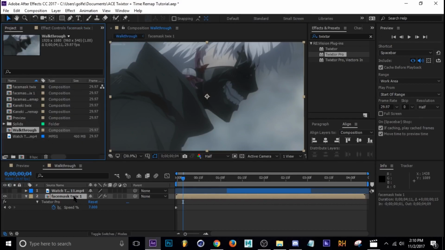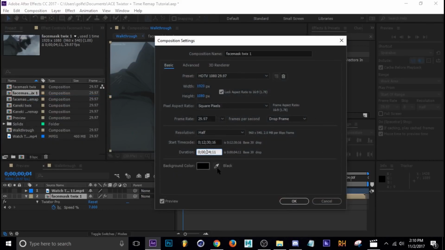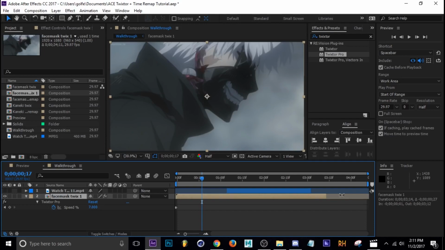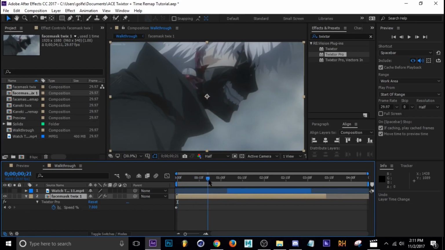So it's called Face Mask Twix 1, right there, comp settings. I'm going to change it to 34 seconds, okay? So now we have a lot to work with. So let's scroll through this layer and see how the Twixtor looks on this clip. So it's not too bad. I think I'm going to start it right around this part and then finish it right about there. So let's Control Z that. Okay, now we're at our beginning.